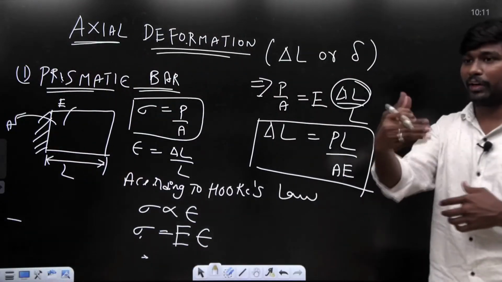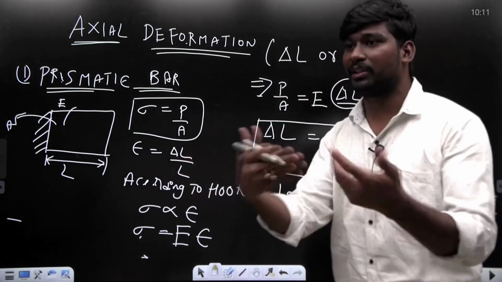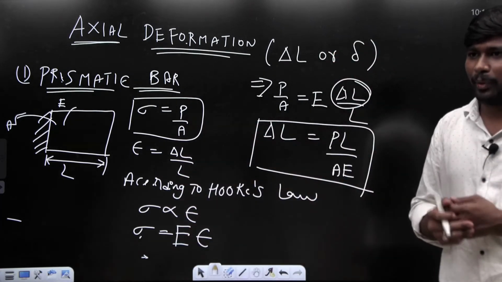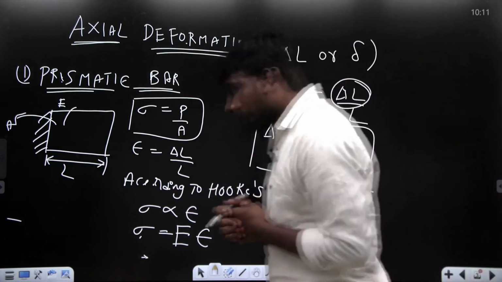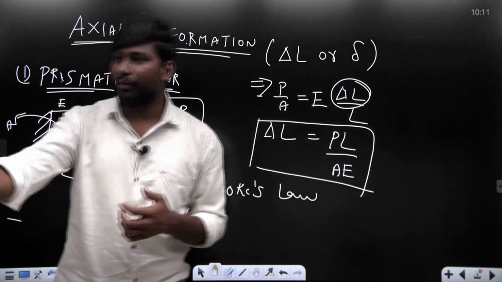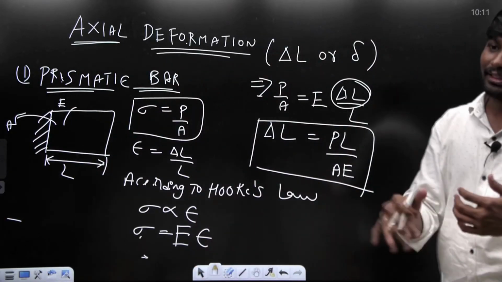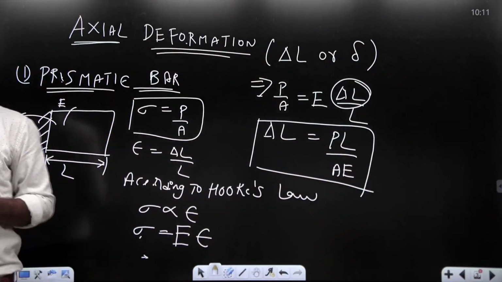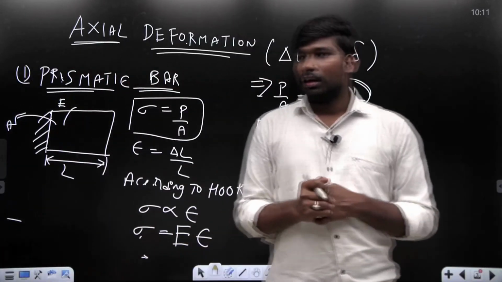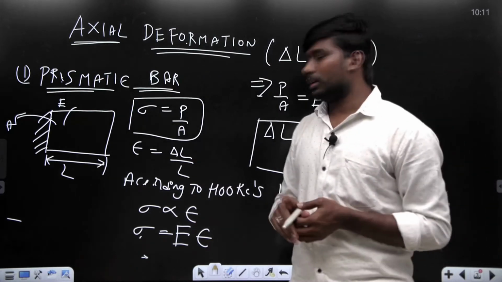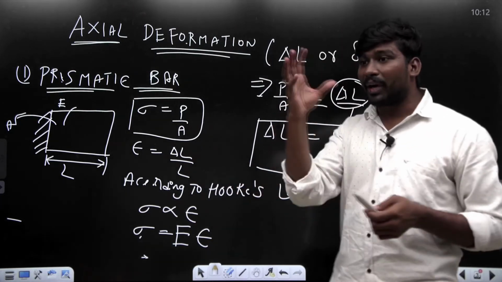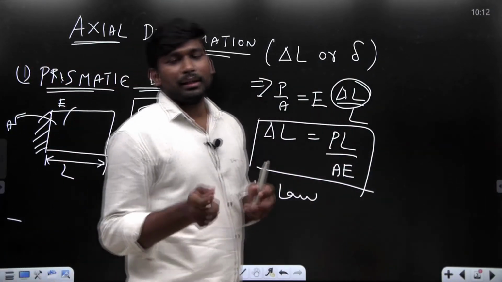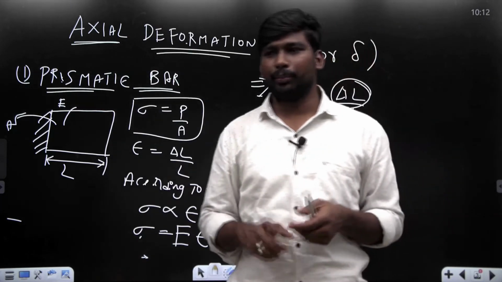For example, if I talk about a non-prismatic bar, then the axial deformation will change. In a non-prismatic bar, such as a stepped bar, the axial deformation will be different. For a circular tapered bar, the axial deformation will be different. For a square tapered bar, it will be different. For a rectangular tapered bar with constant thickness, the deformation will be different too. But one thing we must understand, this formula is applicable only under some conditions. We cannot use it every time. So that is also very important.